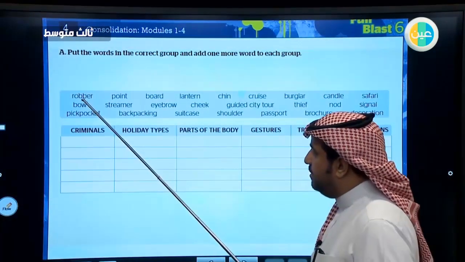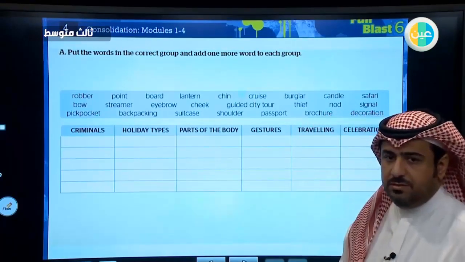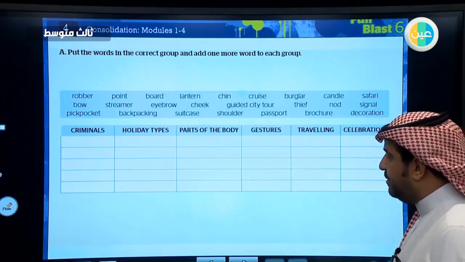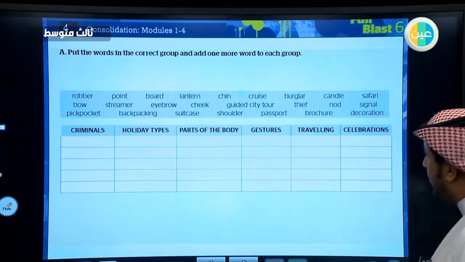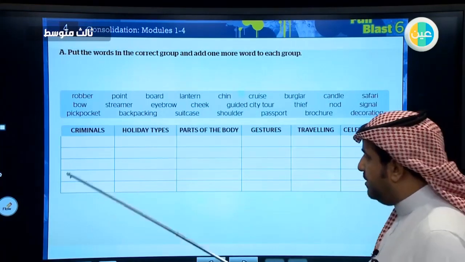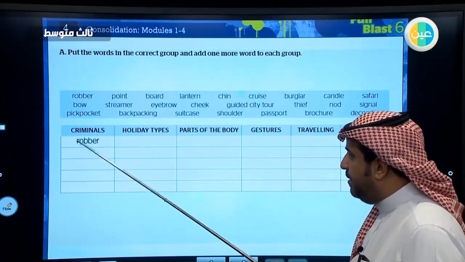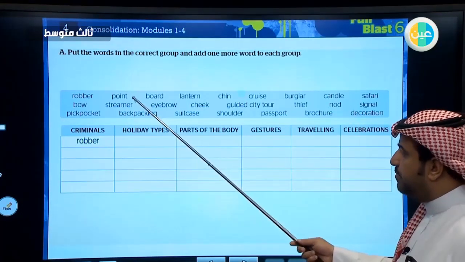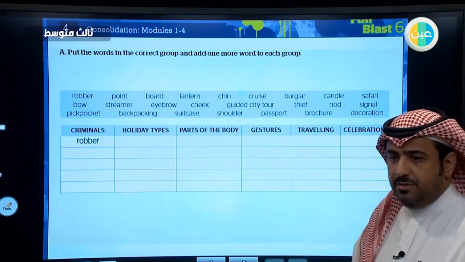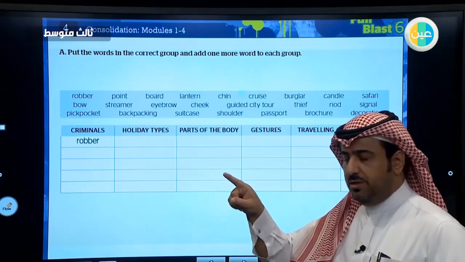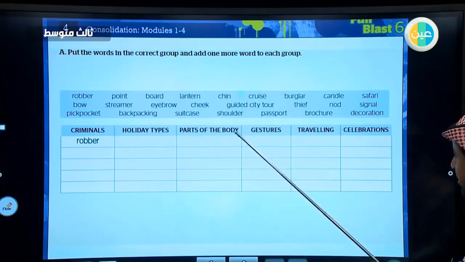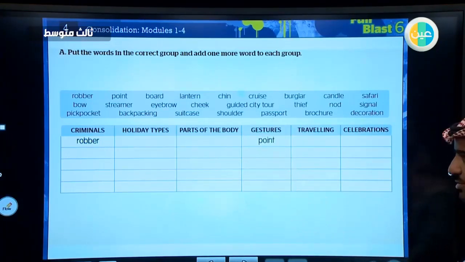First one is robber. Robber is a person who takes something that doesn't belong to him, usually using force. So, which group does this word belong to? Yes, you are right. It is under the group of criminals. Excellent. What about point? To point, to show something using your finger, like this. So this is pointing to something or to somebody. Yes, it is true. It is a gesture.